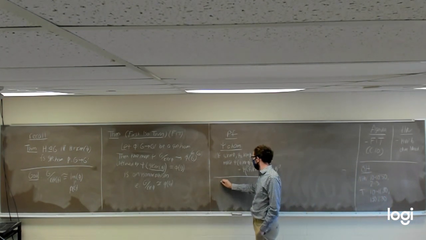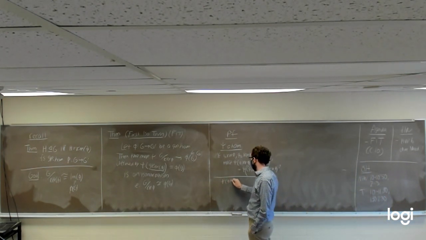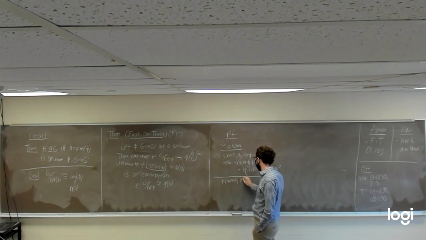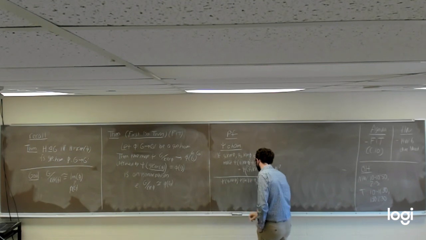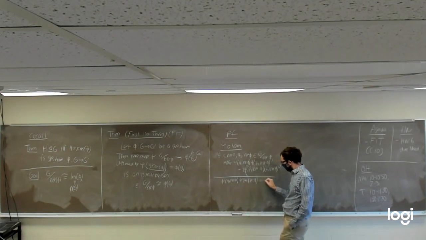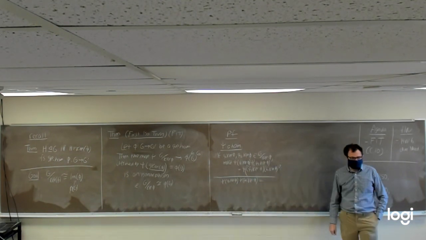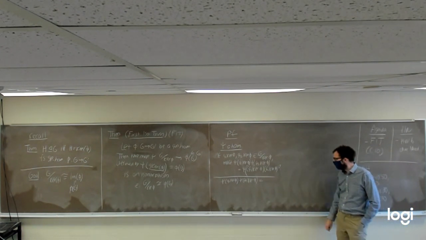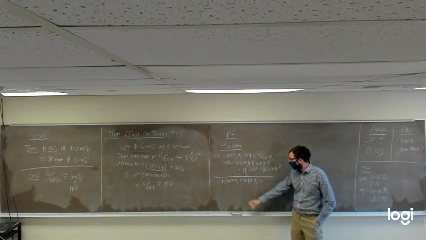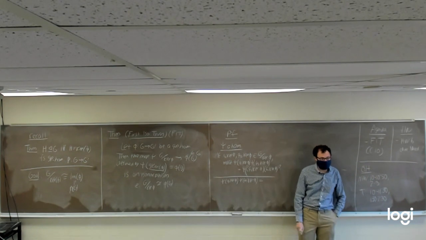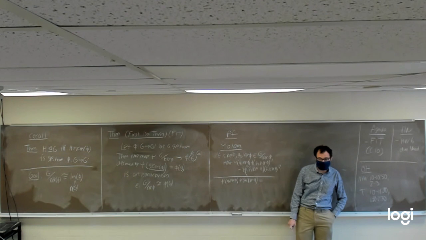Because if you take psi of G1 kernel of phi and multiply by psi of G2 kernel of phi, what's that going to give us by definition? So what would psi of G1 kernel of phi be, for instance? We just plugged in G1 kernel of phi into the map psi.